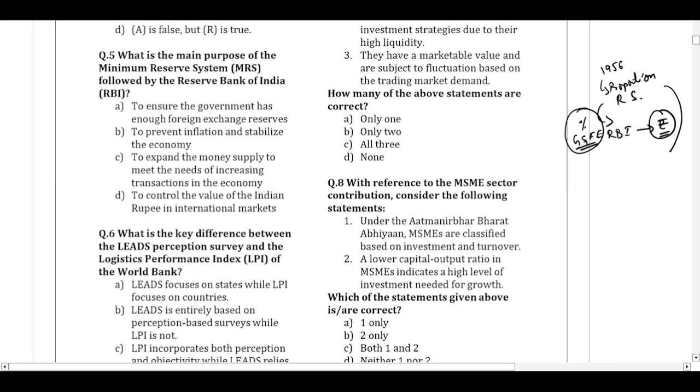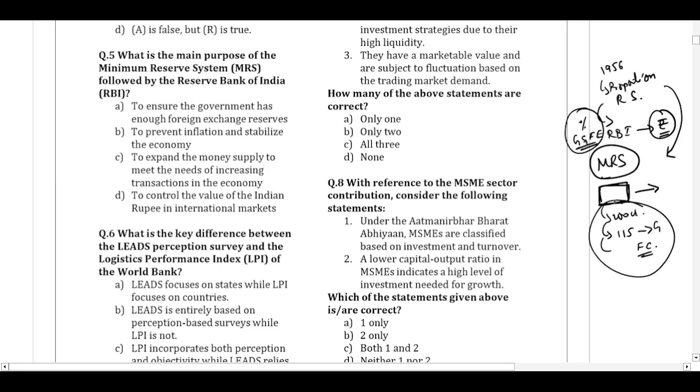So the government and RBI decided to move from the proportional reserve system to the minimum reserve system, wherein now the RBI will have a certain minimum amount kept in its coffers and it can issue unlimited currency technically. And this minimum amount will be around 200 crores, and approximately 115 crore will be in the form of gold and the remaining will be in the form of foreign currency. So now RBI can have this much minimum reserve within itself, and it can go for issue of currency.